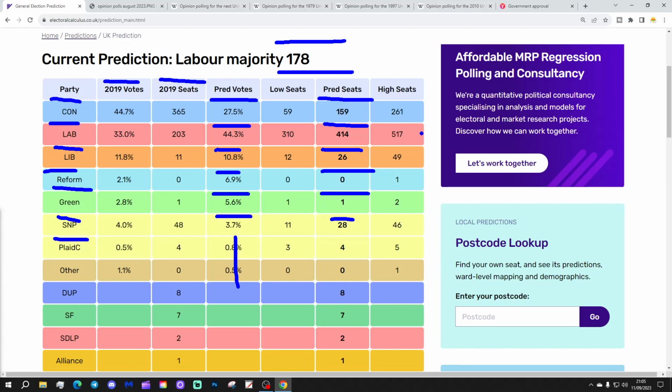Now, of course, there is a margin of error within that. So at the low end, the Conservatives could go down to 59 seats, virtually wiped out for them. That would be absolutely catastrophic if that happened.